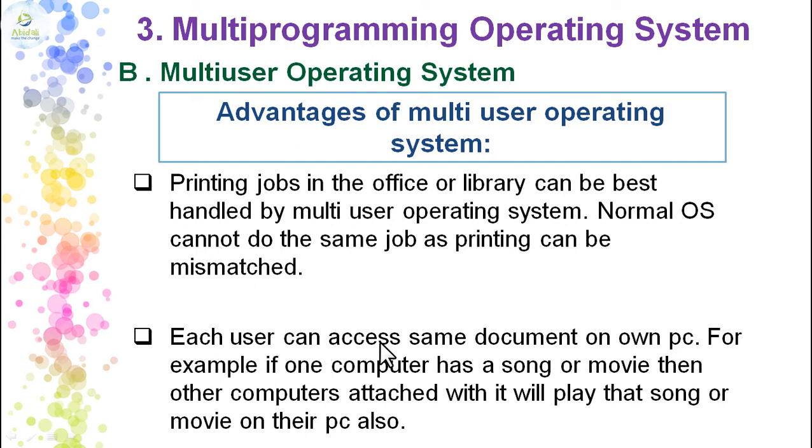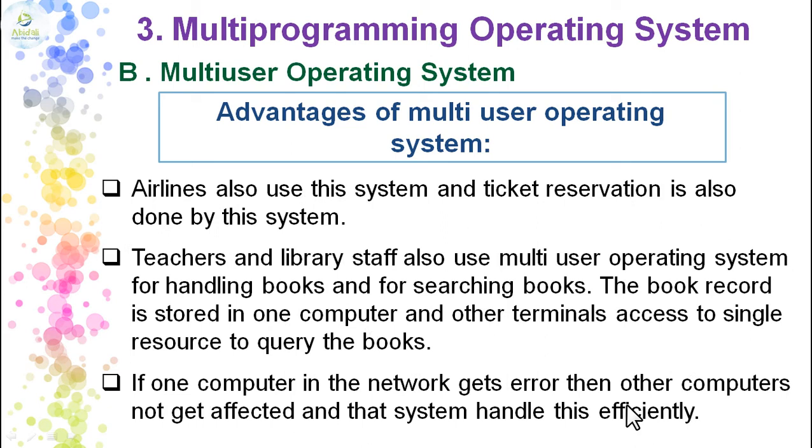Each user can access the same document on their own PCs. This is also possible with the multi-user operating system. For example, if one computer has a song or a movie, then another computer attached to it by wire or wireless can have access to the song or the movie that is on that PC.